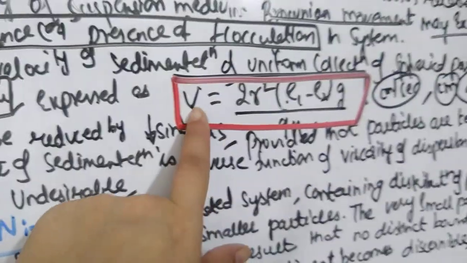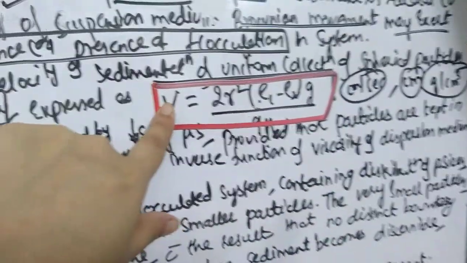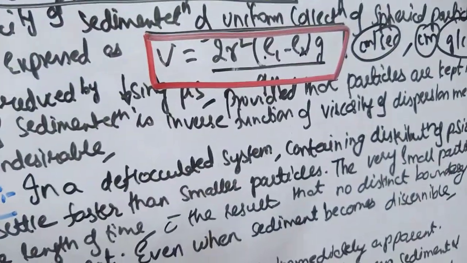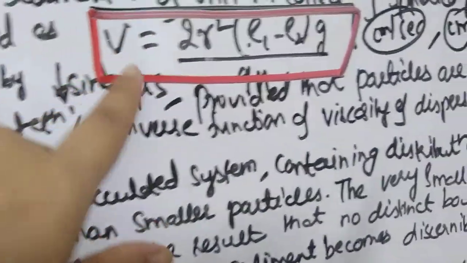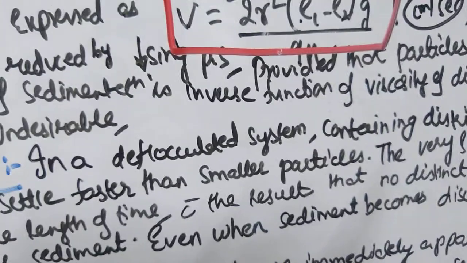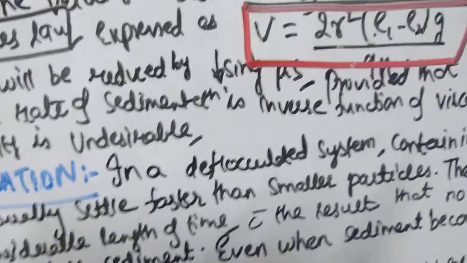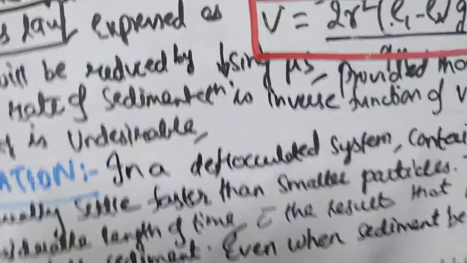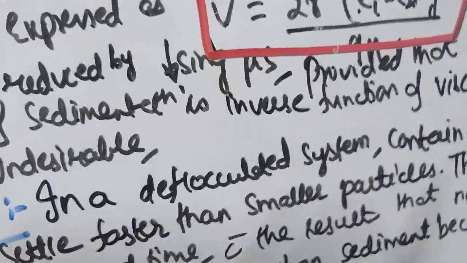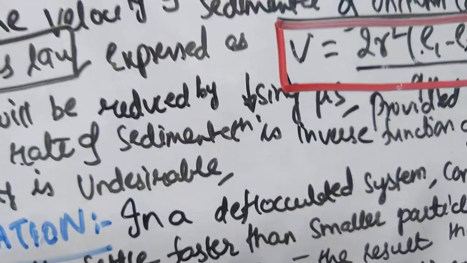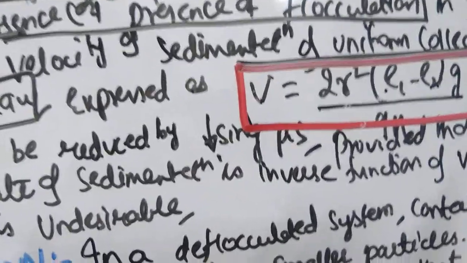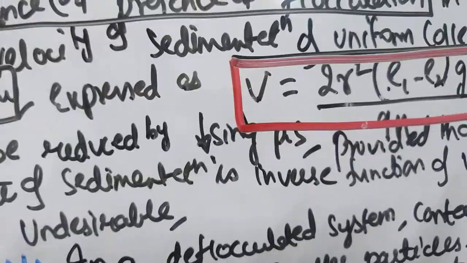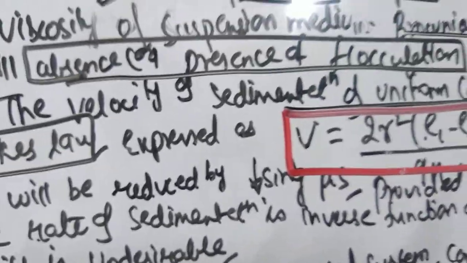So you can see the velocity, the rate of sedimentation, is directly proportional to radius. If the radius is more, the velocity is more, that means the particles will settle more. It is inversely proportional to viscosity. Less viscosity means they will not remain suspended. More viscosity means less sedimentation, and less viscosity means more sedimentation. But high viscosity is also undesirable, because if the system is highly viscous, you cannot pour out, you cannot take out a uniform dose from the suspension bottle.